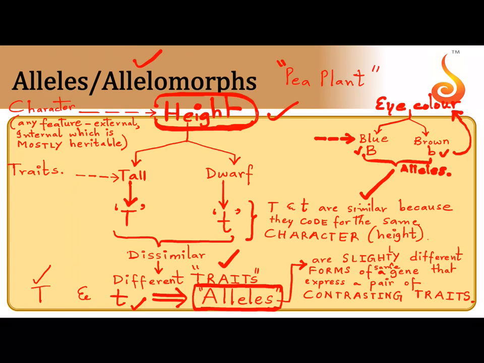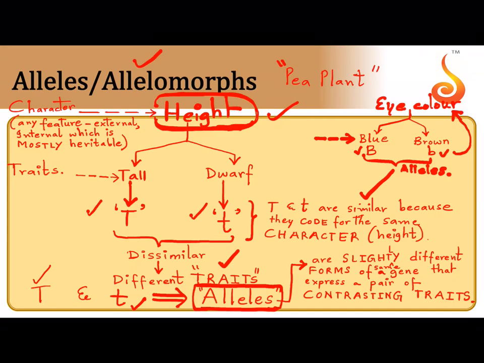I told you that tall is controlled by a gene. By now you know what a gene is. It is a stretch of DNA capable of coding for a protein, which in turn can code for a trait or a character. Tall is controlled by a gene called capital T. Dwarf is controlled by a gene called small t. Capital T and small t genes are related because they control the same character. They express the same character. But they are dissimilar because they code for a pair of contrasting traits. One codes for tall, one codes for the opposite trait, that is dwarf.